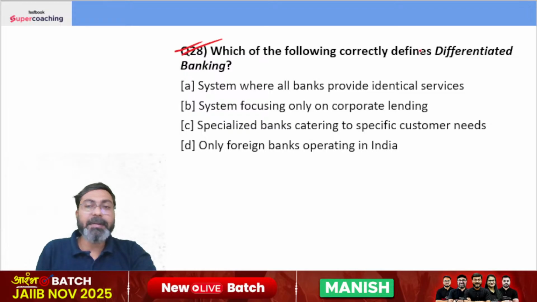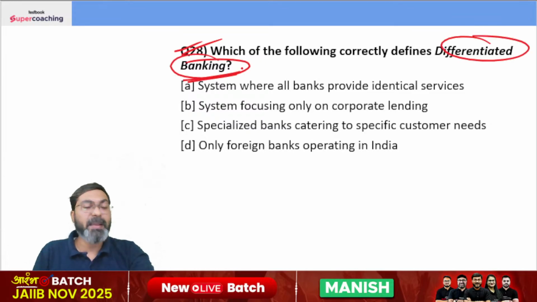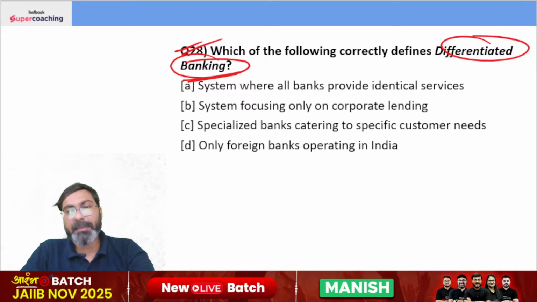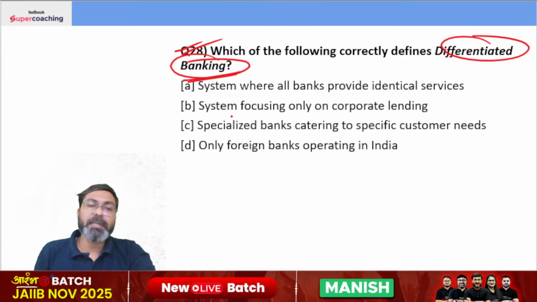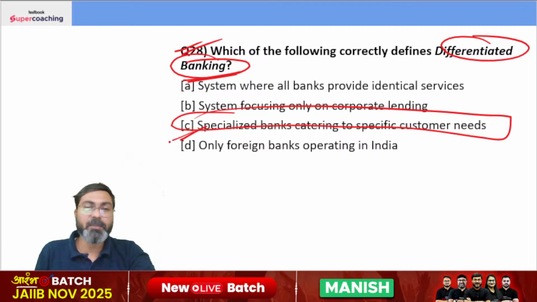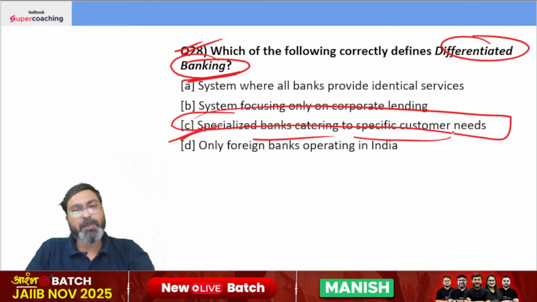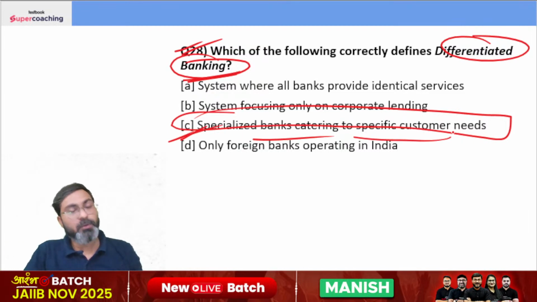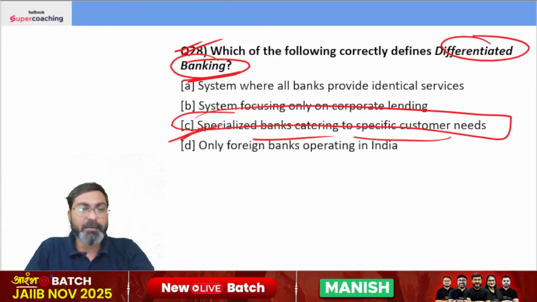Which of the following correctly defines differentiated banking? Differentiated banking का मतलब क्या होता है? जो different है. That is different from the conventional banking. So differentiated banks are those which are specialized banks catering to the specific customer needs. The right answer is option C. Specific मतलब infrastructure, farming, agriculture, MSME. So these are called differentiated banks.